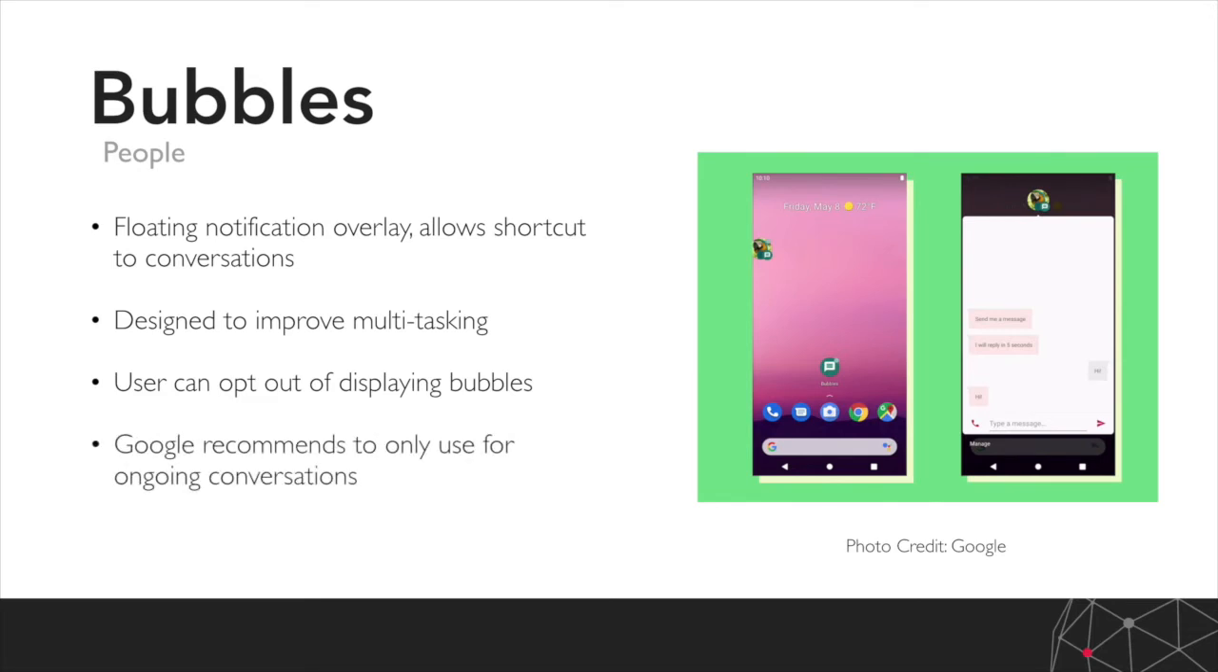Now, Google are quite clear on their recommendations of when to use bubbles. They should only be for ongoing conversations. Now, there are still some use cases in our domain. One of the ones I was thinking of was if you offer live chat functionality, for example, where a user can interact with a support agent.